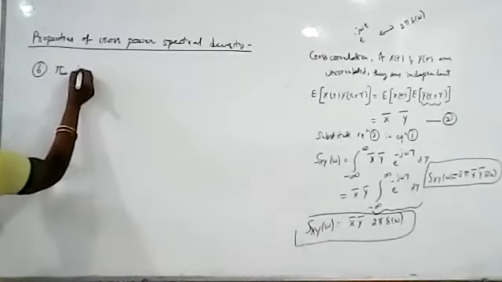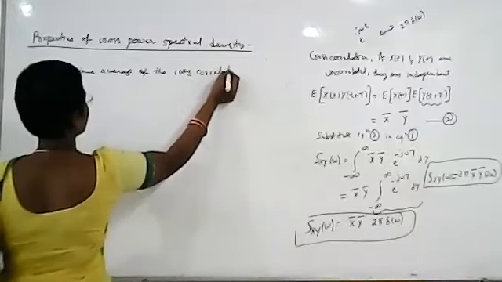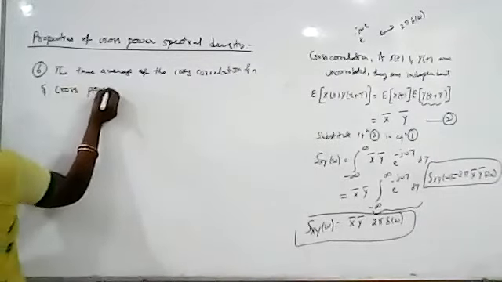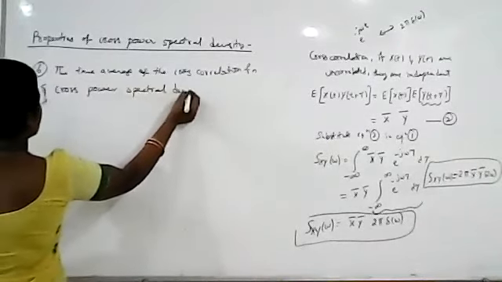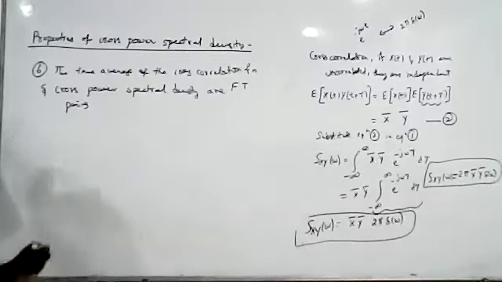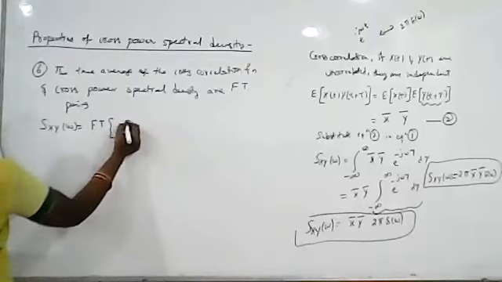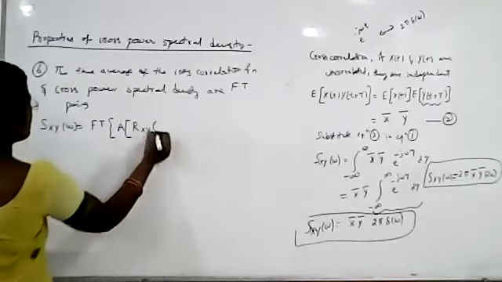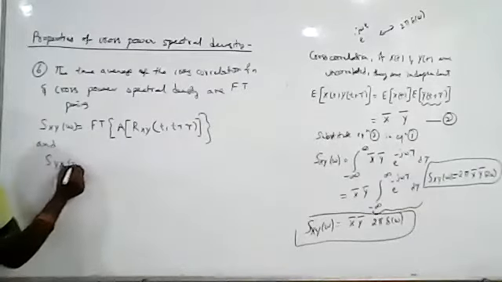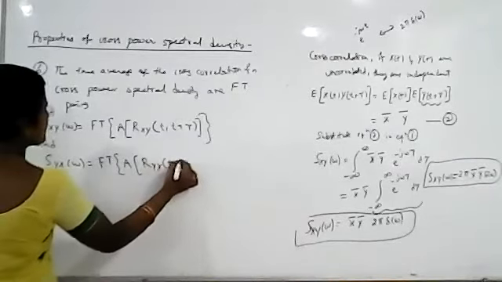The time average of the cross correlation function and the cross power spectral density function are Fourier transform pairs. That is, S_xy of omega is the Fourier transform of the time average of the cross correlation R_xy of t comma t plus tau, and S_yx of omega is the Fourier transform of the time average of R_yx of t comma t plus tau.